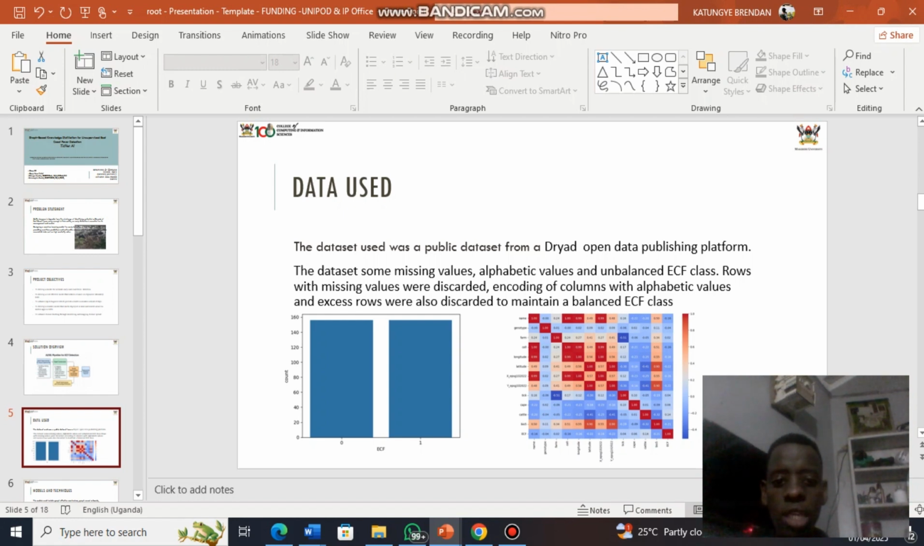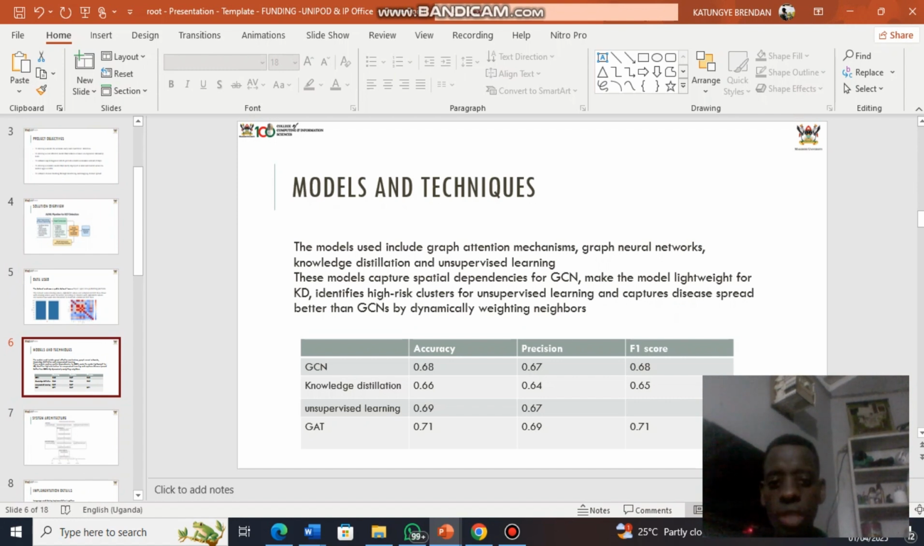This is the heat map. The red parts indicate the high correlation for negative, and then the dark blue represents the high correlation for positive between the features. And then we move on to the models and techniques. The models used were graph attention mechanisms, graph neural networks, and knowledge distillation, plus unsupervised learning.